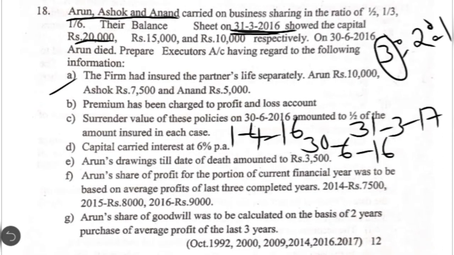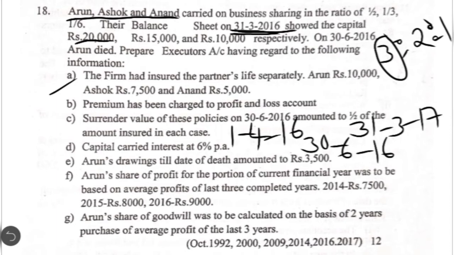The first point says the firm had insured partners' life separately, Arun for 10,000, Ashok for 7,500 and Anand for 5,000. So here when we speak about insurance policies in a partnership firm, there are two types. The first one is joint life policy and the second one is individual policies. Joint life policy means on the joint lives of all the partners together, they will take up only one insurance policy from the insurance company. Okay, but coming to the individual policies, they take up separate insurance policy in the name of each individual. Each individual means here each partner.